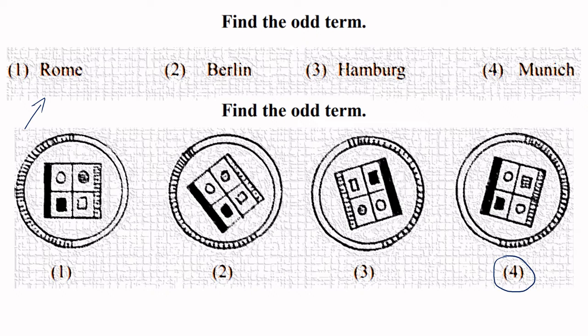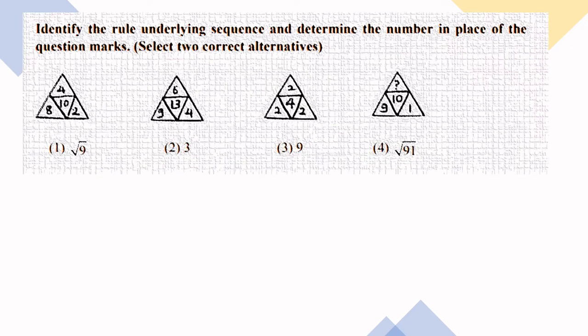See, I was just observing the outer circle first. I couldn't get any clue. Then I searched for inner figures and I found that here is a figure which is mismatching. I'll make it red over here. This one. This figure is different from others. I did not think much. This must be the odd man. एक reason मिल गया answer लिख के रखने का because there is no time in exam.